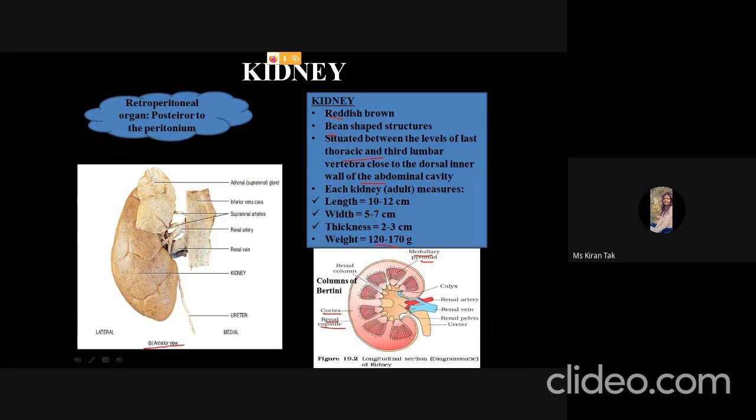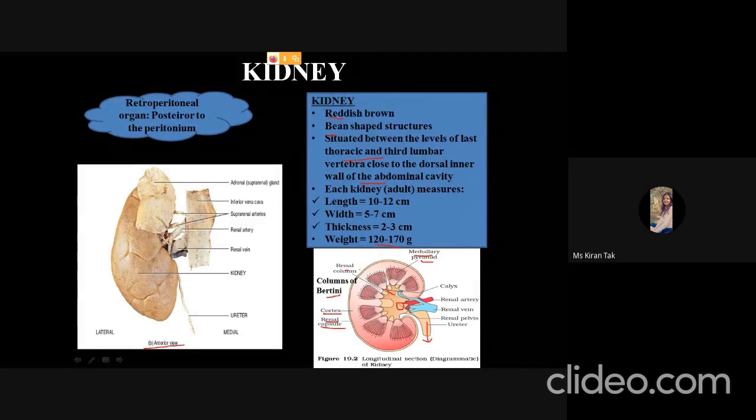Between these medullary pyramids, the cortex is extended and forms columns. These columns are called renal columns or columns of Bertini. Then the medullary pyramids extend to form the calyx. A number of calyces then join to form the renal pelvis, and then it is connected to the ureter.